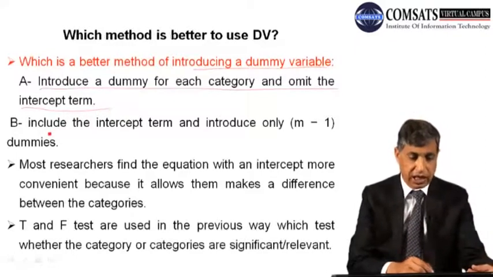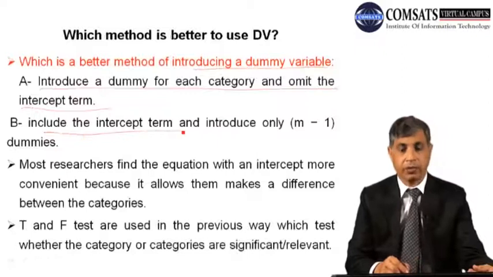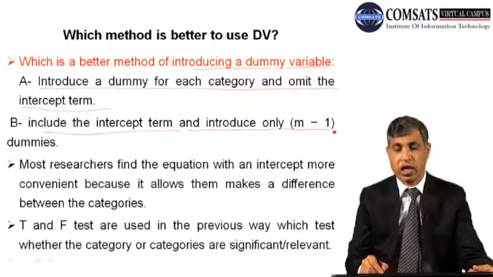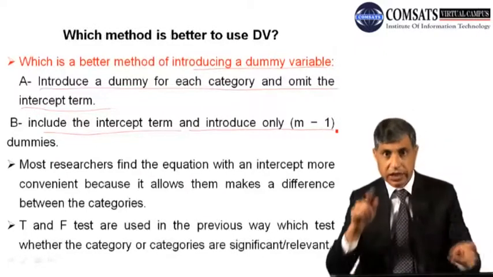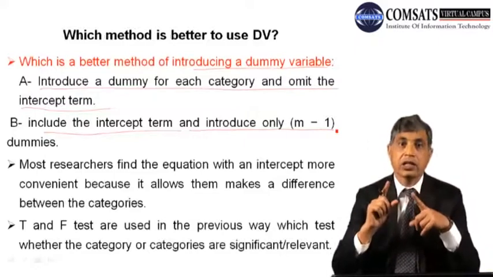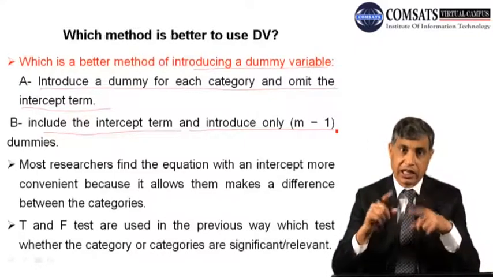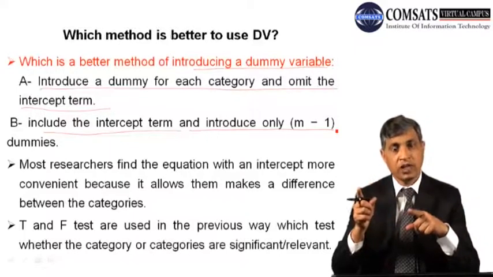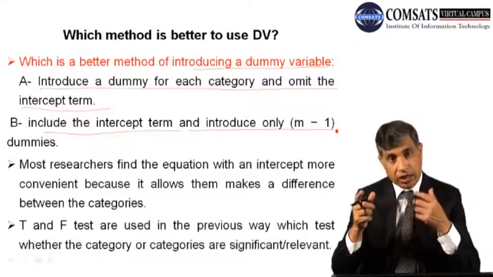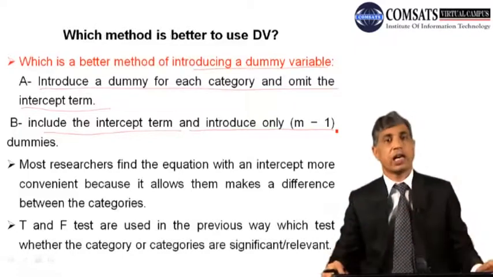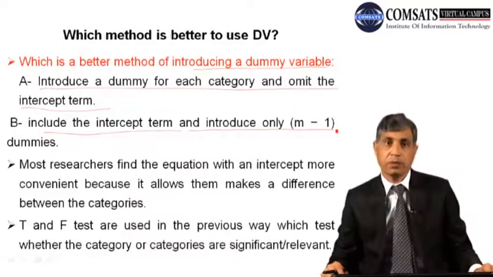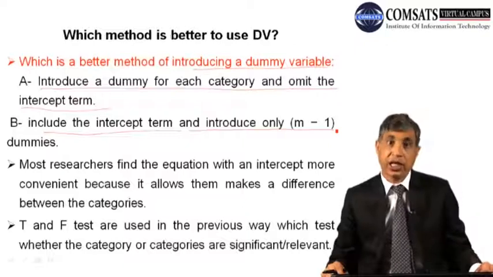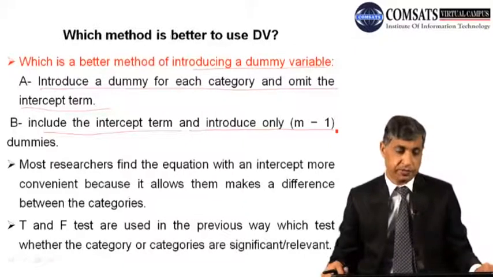The second is to include the intercept term and introduce only m-1 dummies. There is a trade-off between the dummy variables and the intercept. अगर आपने उतने ही dummy variable यूज किए जितनी कैटेगरीज हैं, बीटा 1 को intercept को निकाल दें. But if you are using m-1 categories, then you can include the intercept.